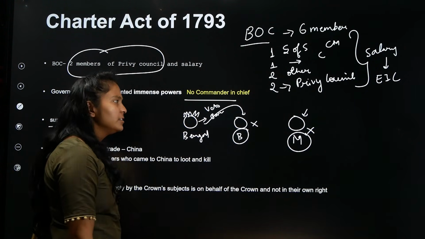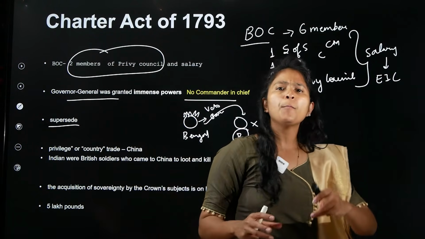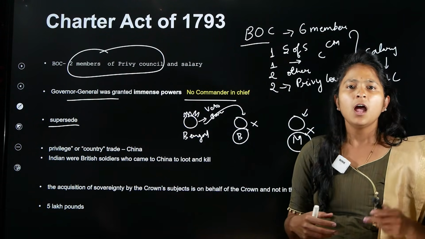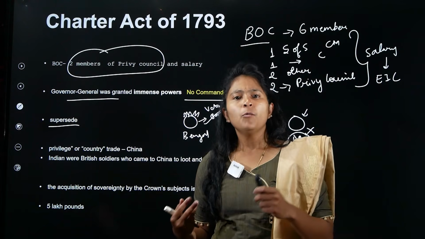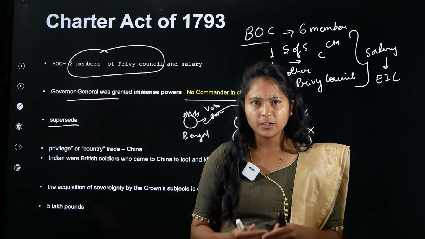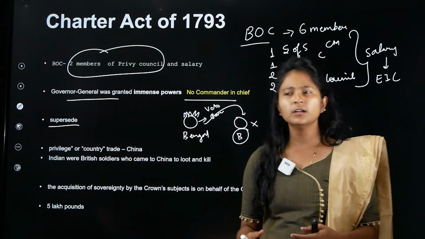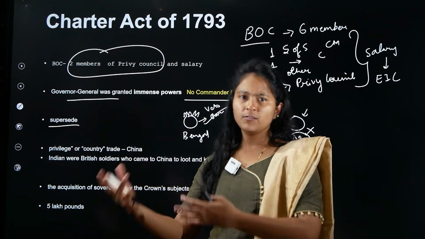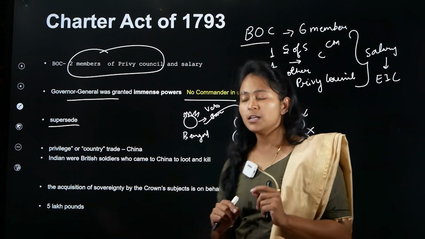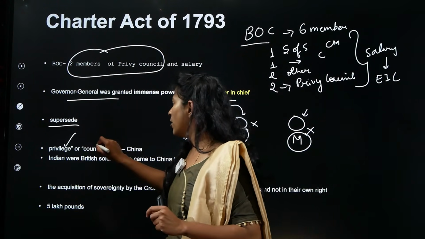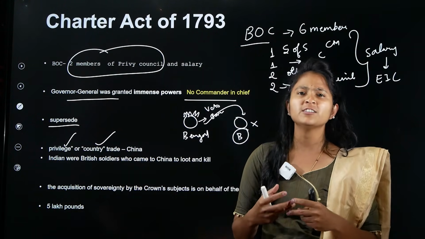And the next important thing that we need to understand here is, all of you know how KFC and Domino's work, right? The main company is somewhere else, but what happens is they are giving us a franchise. For example, if I want to open a Domino's, I can do it. Just go, sign a contract, give them some money. I can use their name and do trade. Can I do this? This is called privilege trade or country trade, or it is also called franchise trade.